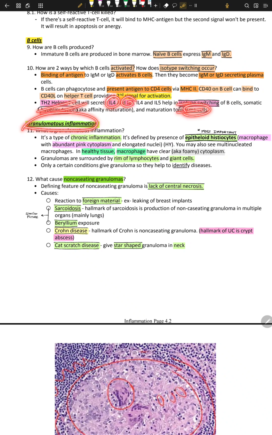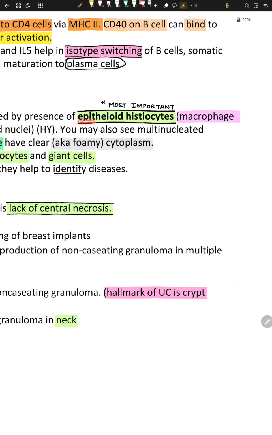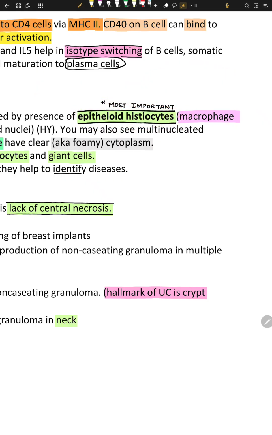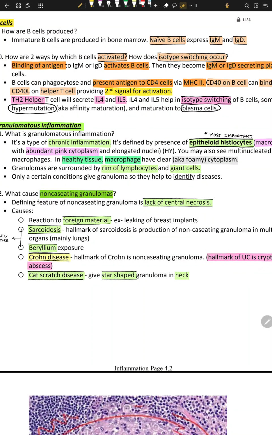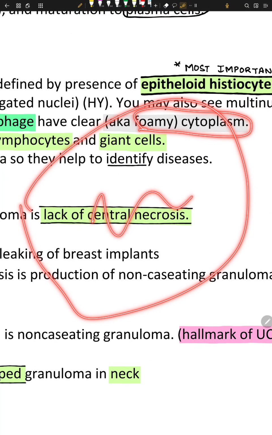What is granulomatous inflammation? Well, it's a chronic inflammation. The number one characteristic of this inflammation is epithelioid histiocytes. Epithelioid histiocytes means on the epithelial there are some histiocytes, some cells. What is this cell? This is a compact macrophage, a macrophage with abundant pink cytosol. Usually, macrophages have something called foamy cytosol. It's very dispersed. It's not very concentrated.